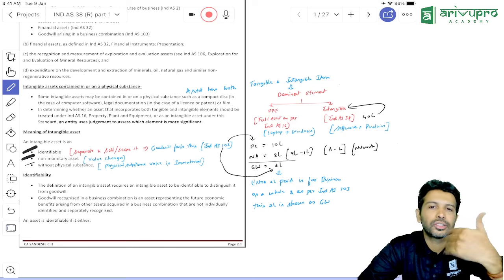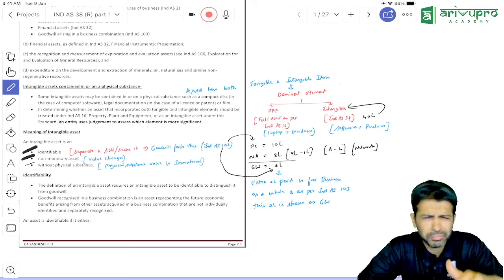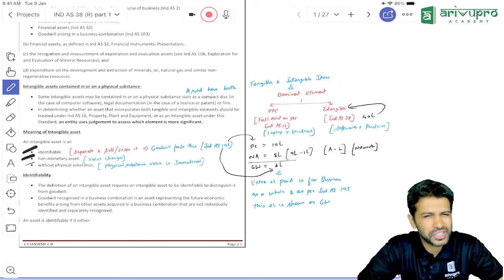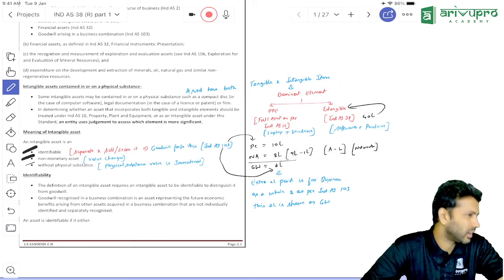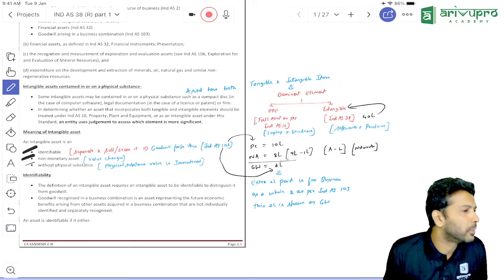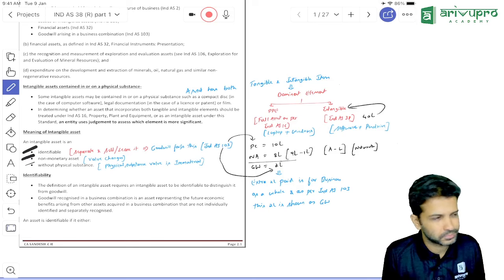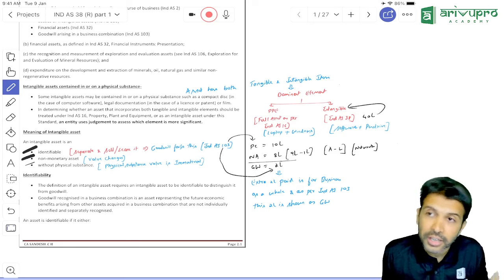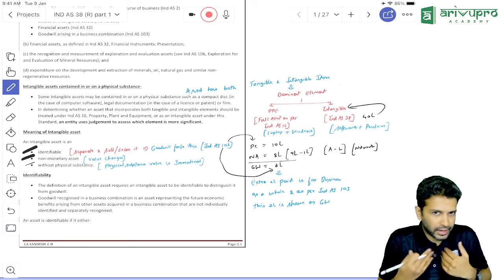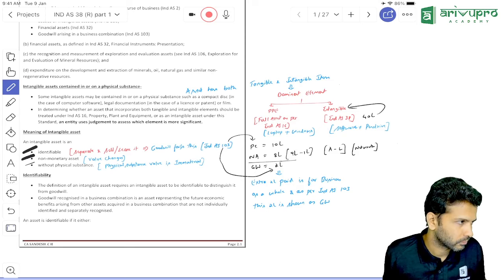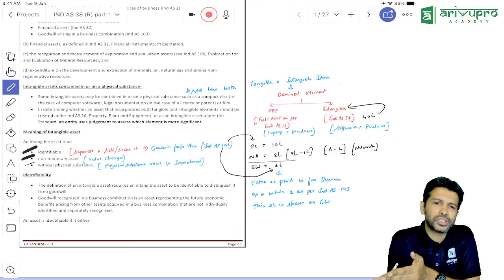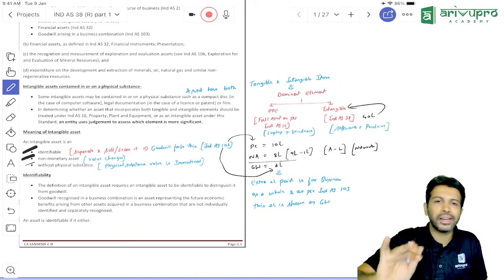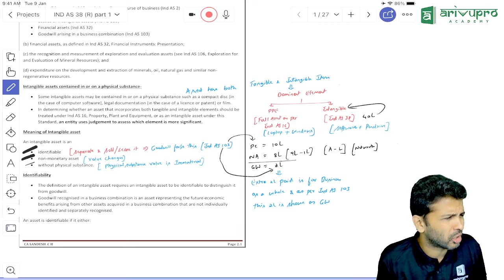Dominant, you'll have to analyze it on a case-to-case basis. Prudence, I mean, basic common sense, I would say. When you purchase a laptop, any common sense would say that the dominant element is a tangible component. Again, you'll have to analyze it case to case. If it is ambiguous and the standard is silent, I suggest that you segregate. If you're not able to find out which is the dominant element, then segregate both. Tangible, you account for as a tangible component. Intangible, you account for as an intangible component.